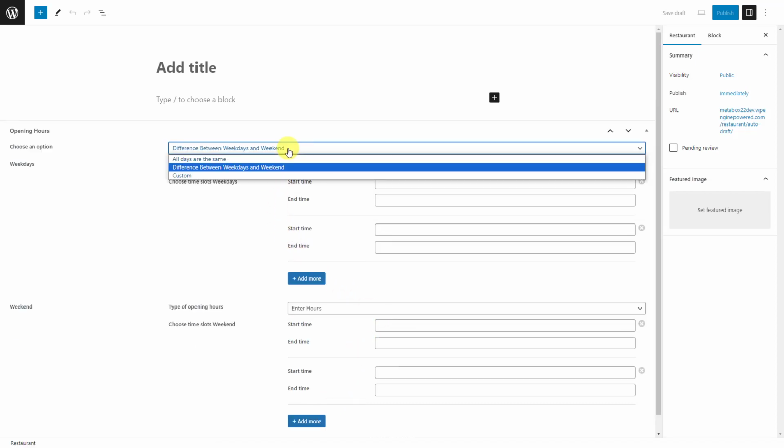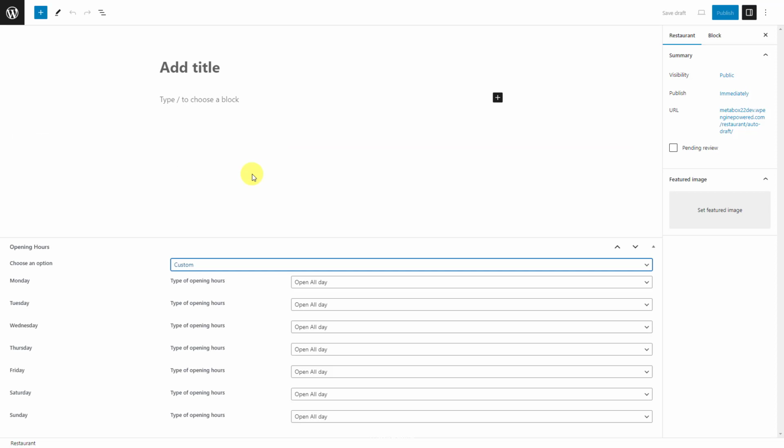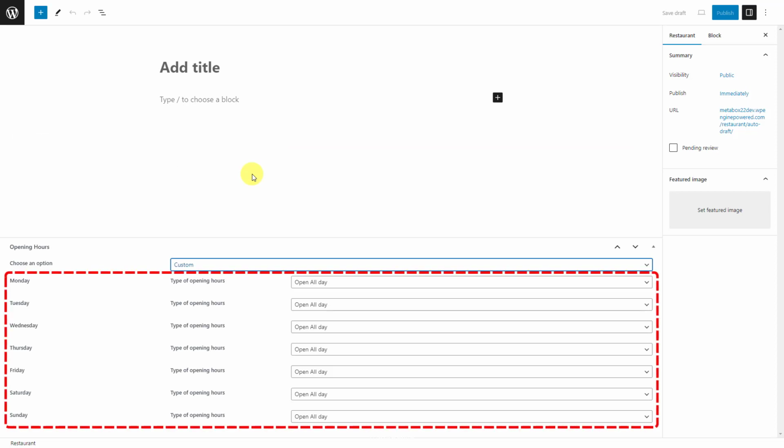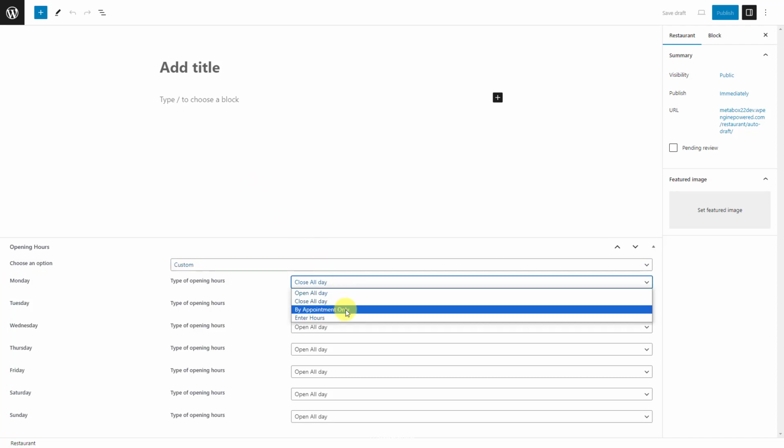In the case that the restaurant has different opening hours on every day in the week, you can choose the custom option. Immediately, we have fields for each day like this. Each one of them also has the same options and subfields as the previous cases.